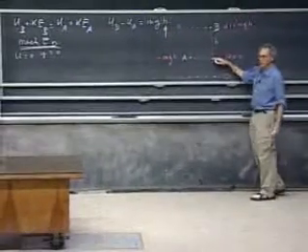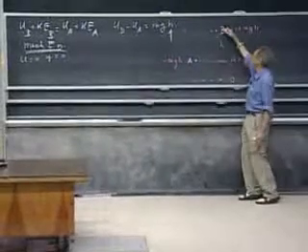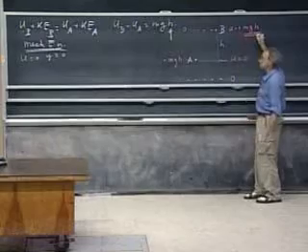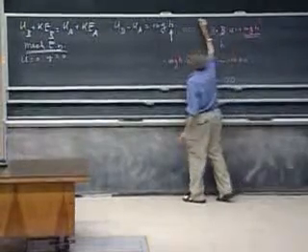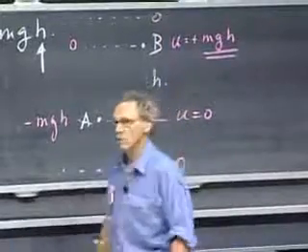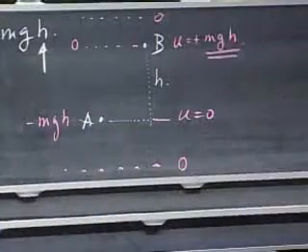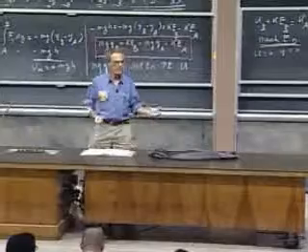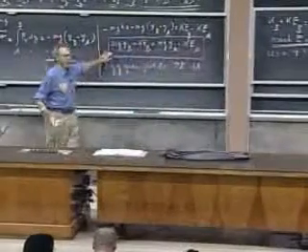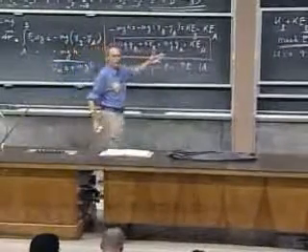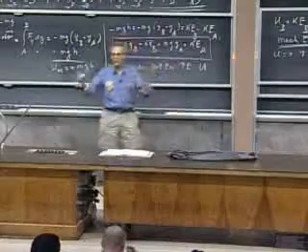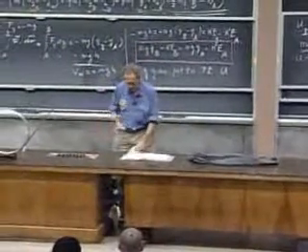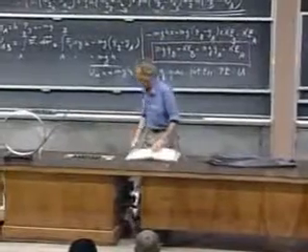If you prefer to call this 0, that's fine too. Then this will have a positive gravitational potential energy, and this will have one that is higher than this one by this amount. If you say, really, I like to call this 0, of course the same holds. What matters is the difference between potential energies. That is what we need when we apply the conservation of mechanical energy, in order to evaluate how the object changes its kinetic energy. So where you choose U zero is completely up to you.